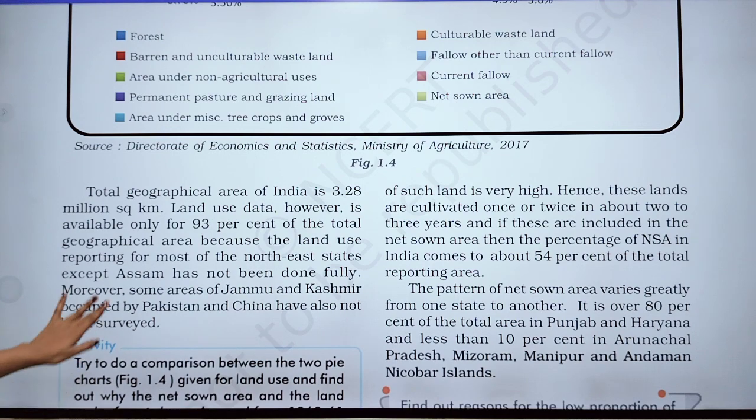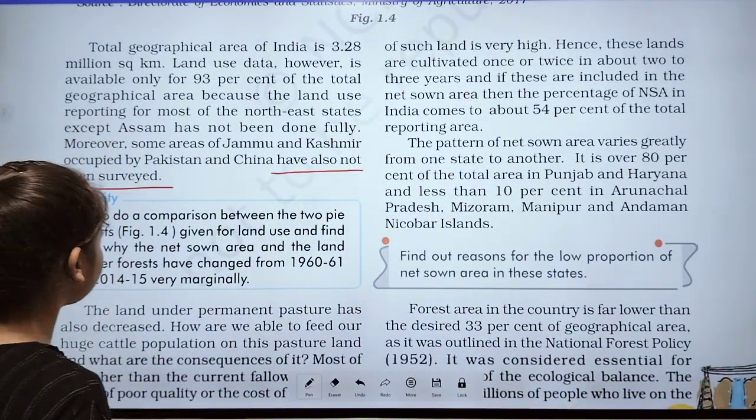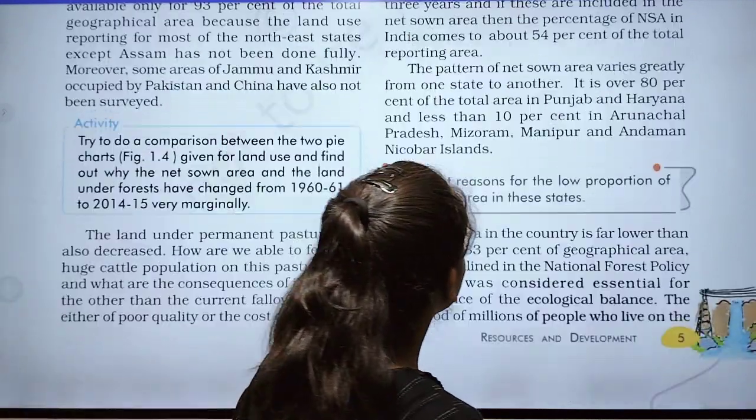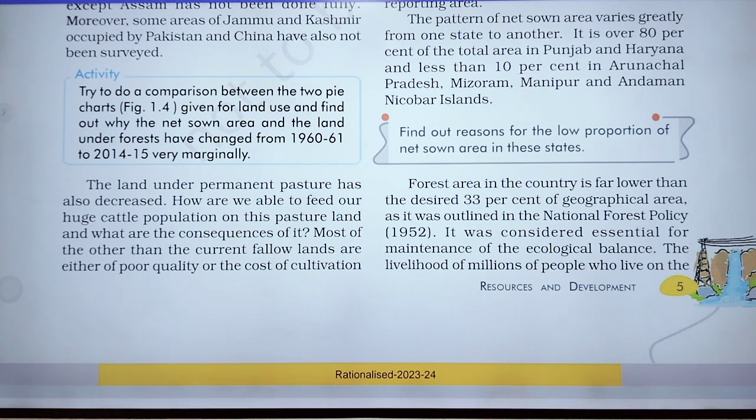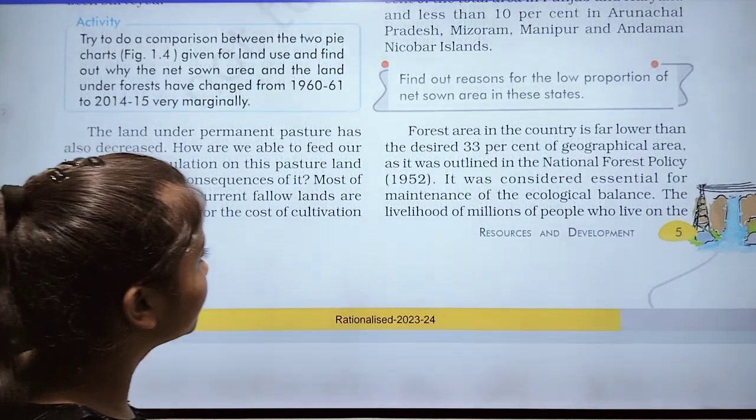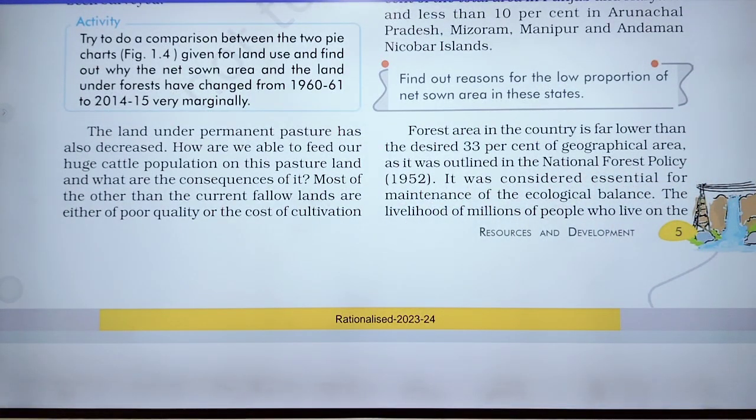Also, the forest area in the country is far lower than the desired 33% of the geographical area as outlined in the National Forest Policy of 1952.